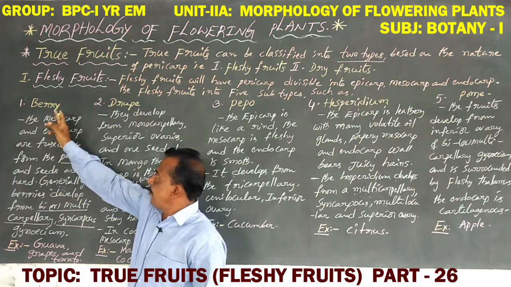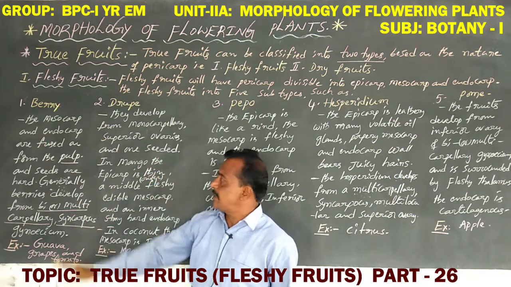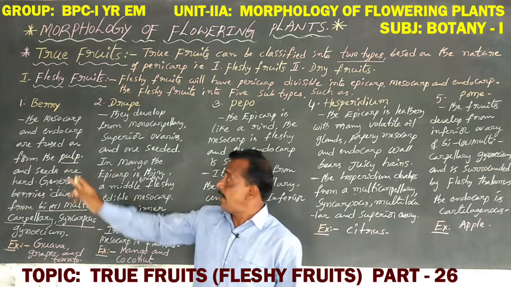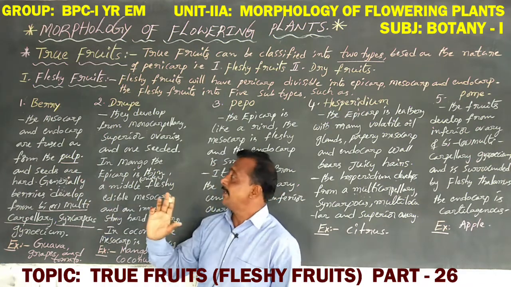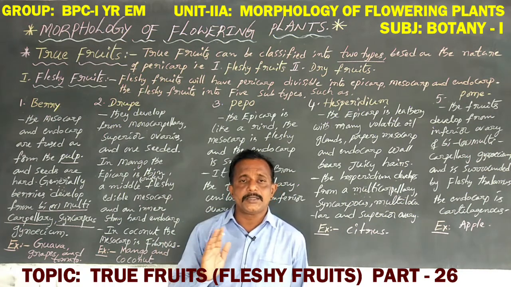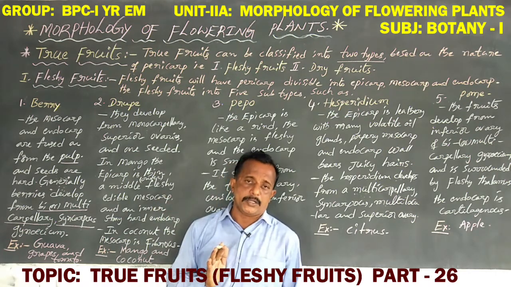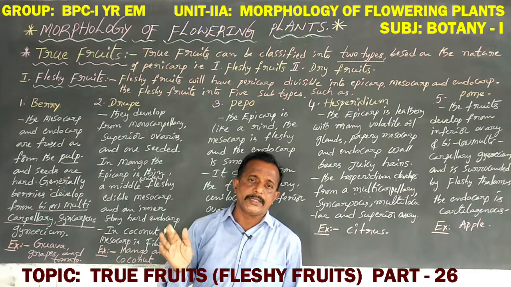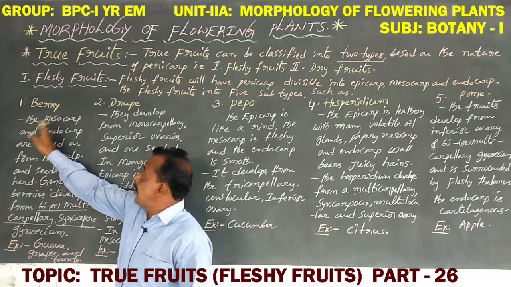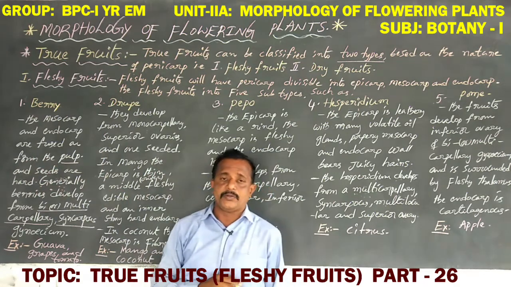So dear students, in berry, the mesocarp and endocarp are fused to form the pulp.